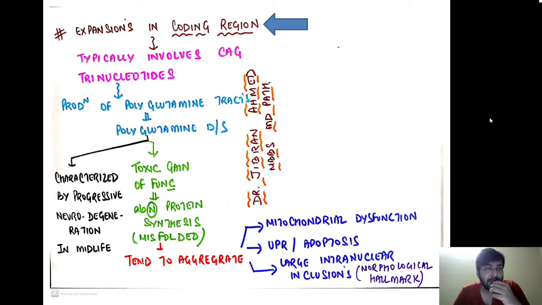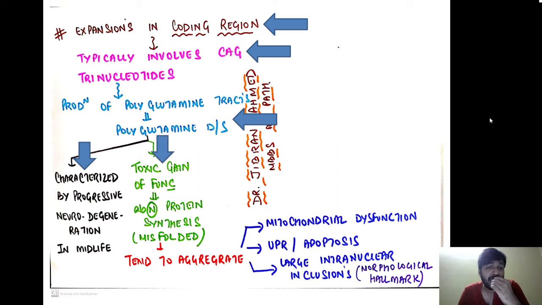Now, when the expansions are occurring in the coding region, as we all remember, typically there is the expansion of the CAG repeats, that is, cytosine, adenine, guanine trinucleotides are getting repeated. Such a repeat is going to cause production of an excessive amount of polyglutamine tracts, leading to polyglutamine disease, and this is characterized by a progressive neurodegeneration in midlife.